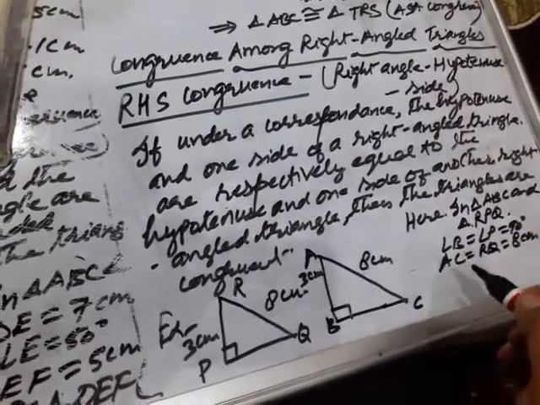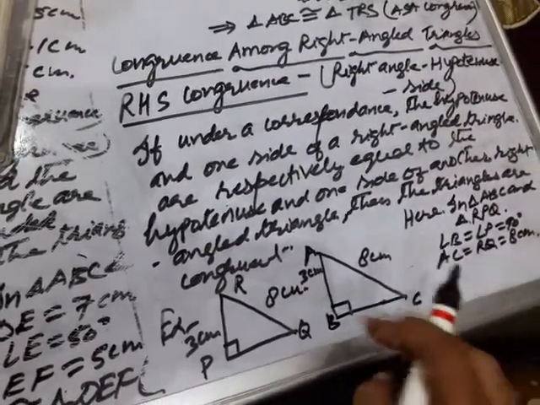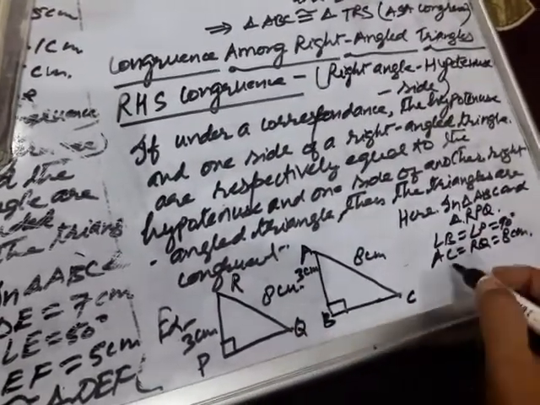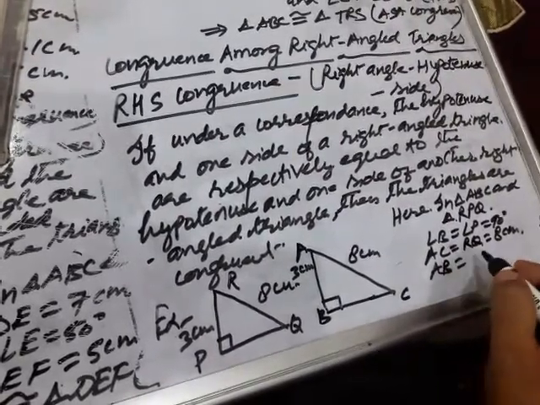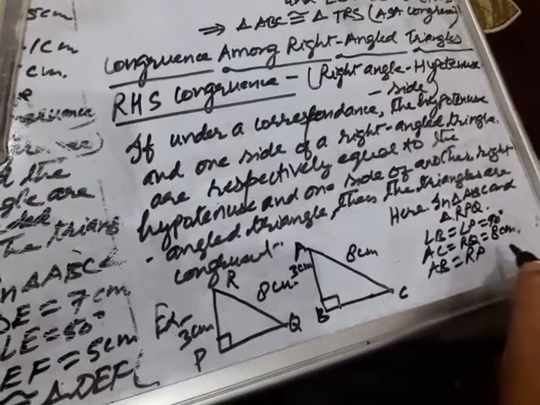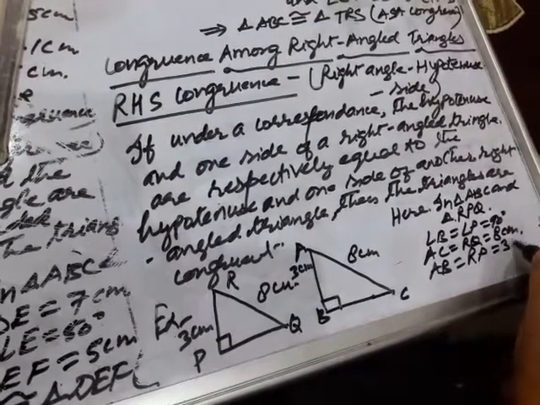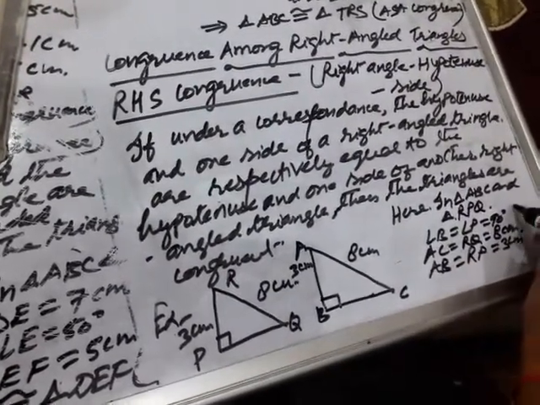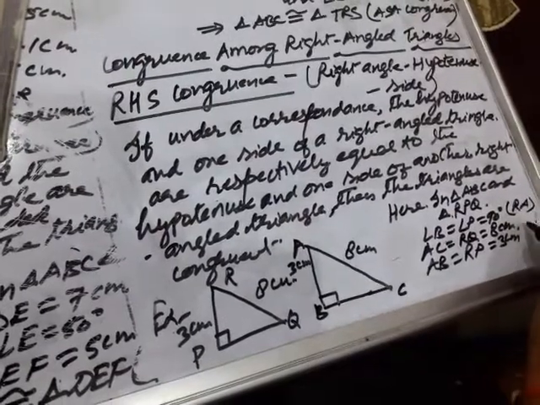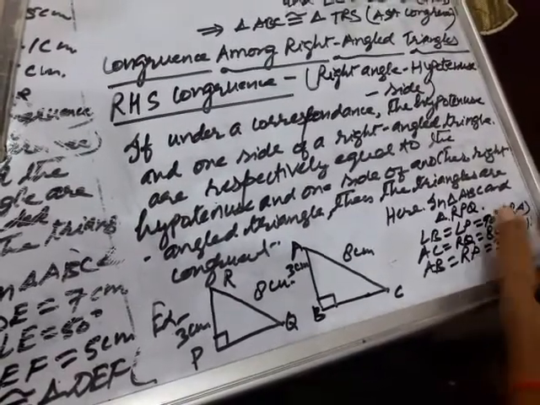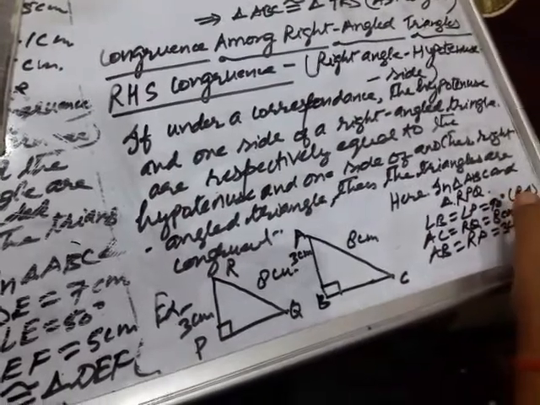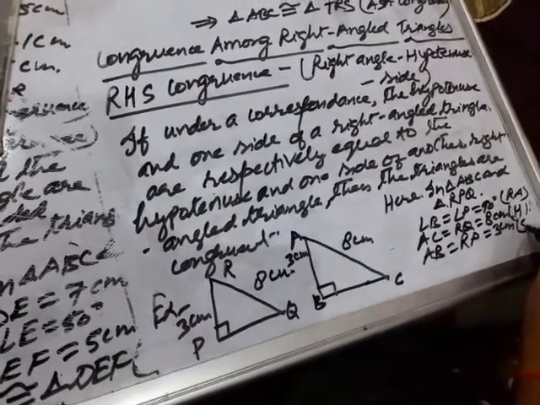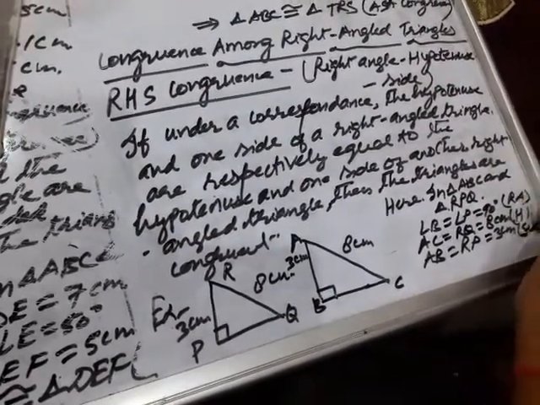And what else? AB equal to one side. This is right angle, this is hypotenuse, and one side, that is AB. AB equal to RP equal to 3 centimeter. You don't have to write, but for your understanding, I am writing over here. AB equal to RP, and this is side. So what is there? Right angle, hypotenuse, and side.